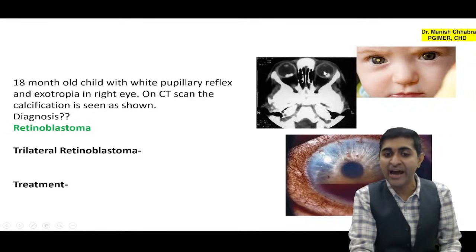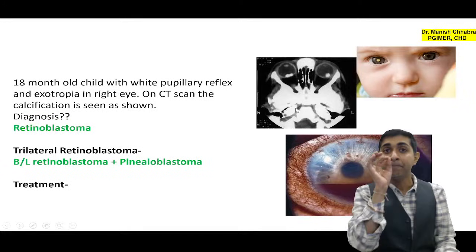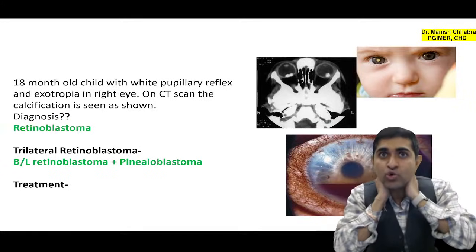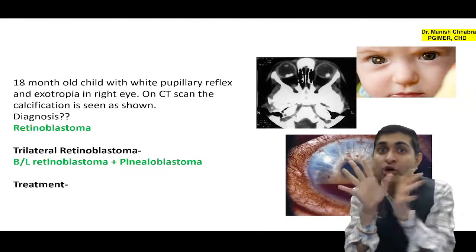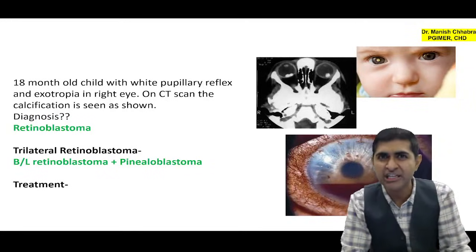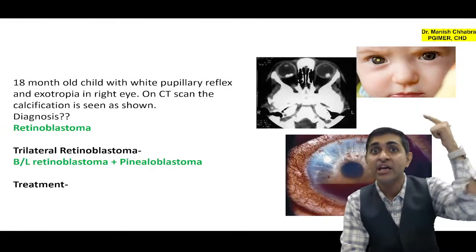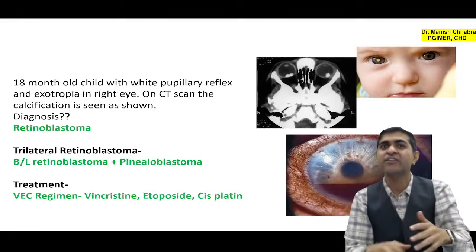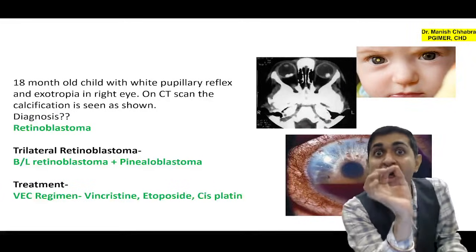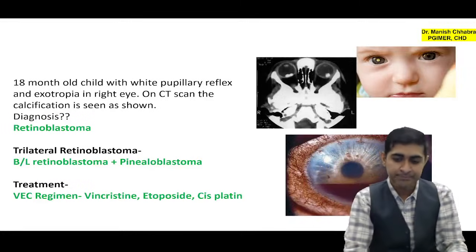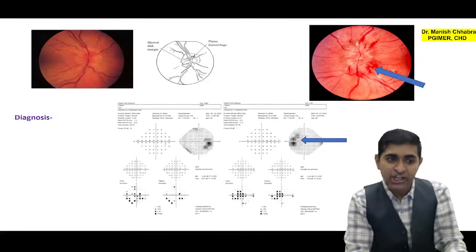You call it trilateral retinoblastoma, which is bilateral retinoblastoma and pinealoblastoma, a tumor of the pineal body. What is the treatment? There is a VEC regimen, that is vincristine, etoposide and cisplatin. If cisplatin is not in the option, go for carboplatin. Cisplatin and carboplatin are both brothers. Okay, all right, let's move ahead.